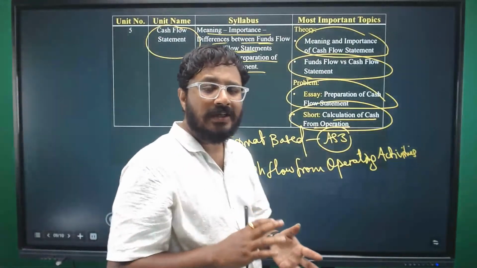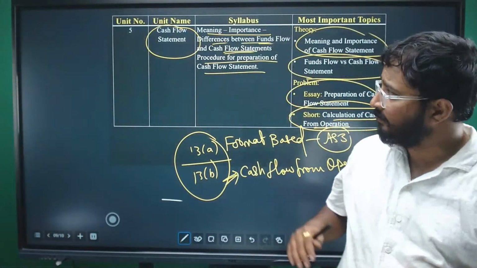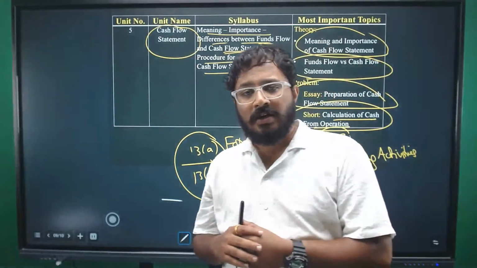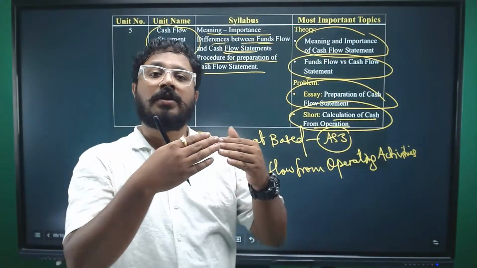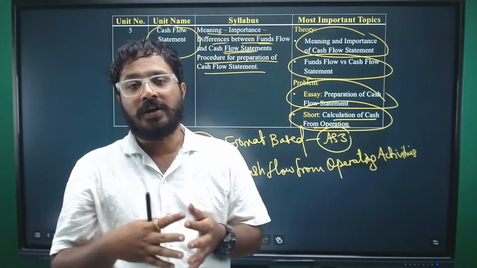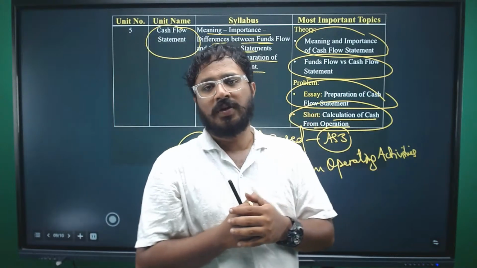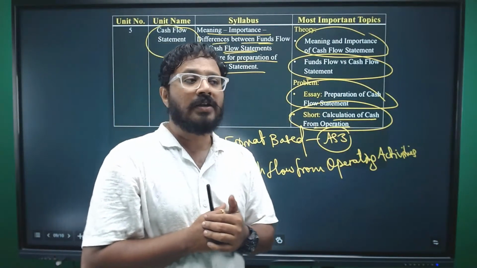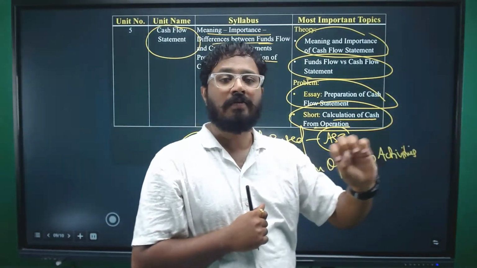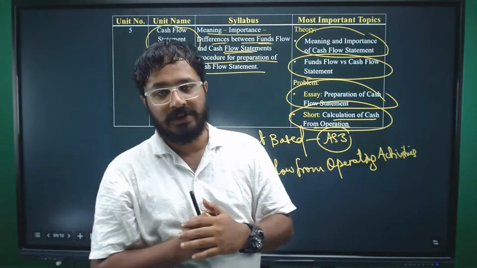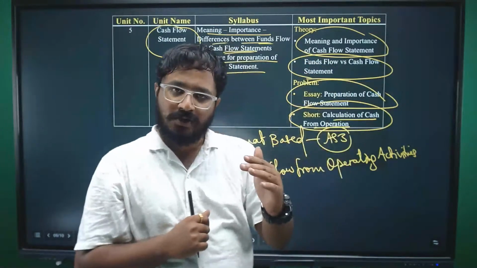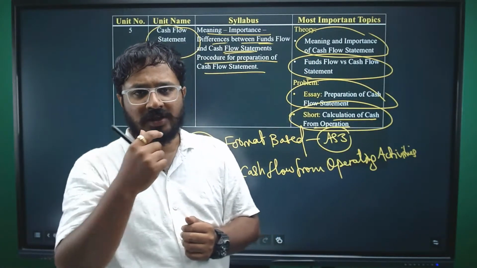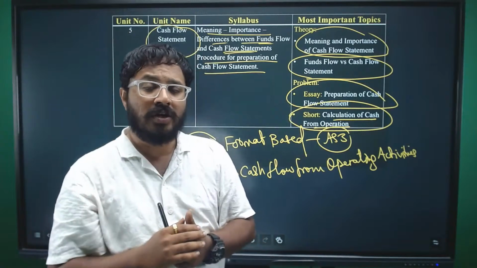Right? So this was our detailed analysis of our Cost Control and Management Accounting syllabus. We have discussed what are the topics in each individual unit, which topics to be focused, which are theory oriented, which are problem oriented. And when it is problem oriented, is it format based or is it formula based? First 3 units, if you see, are all formula based, except for comparative statements and common size statements. Okay, rest are all formula based only.